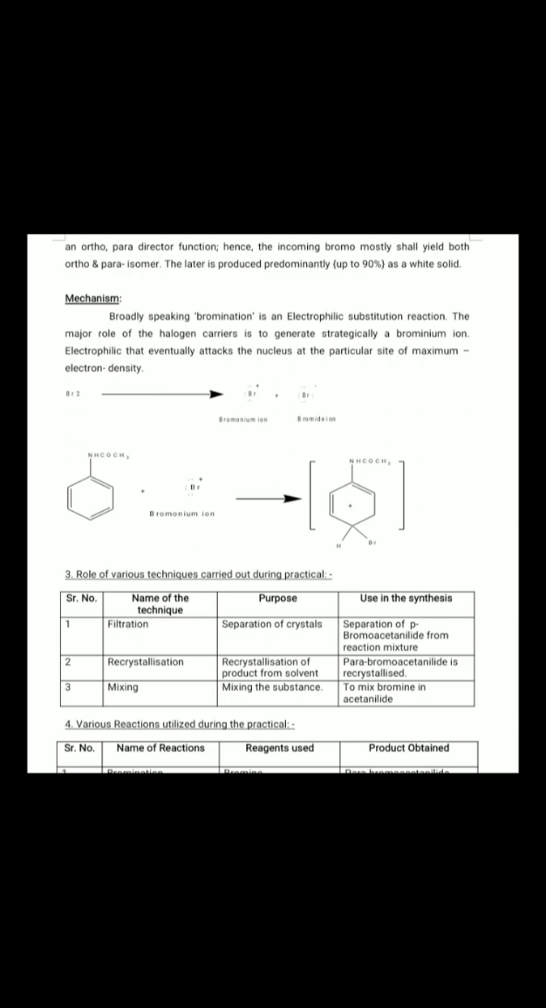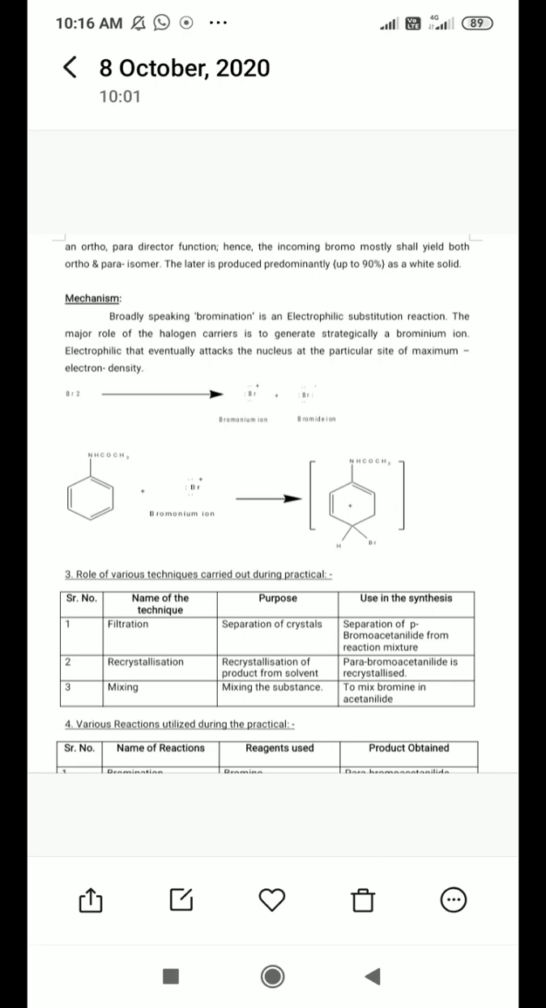So it easily undergoes the electrophilic substitution reaction, and preferably it gives the para substituted product, that is para-bromoacetanilide. Para-bromoacetanilide gives the 90% yield, as we have seen in the principle.